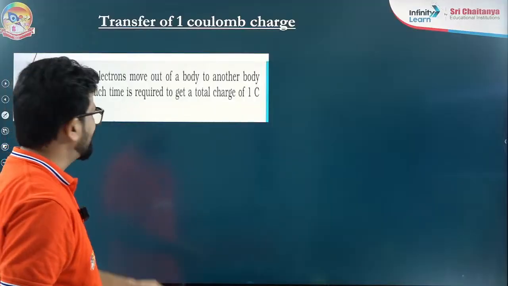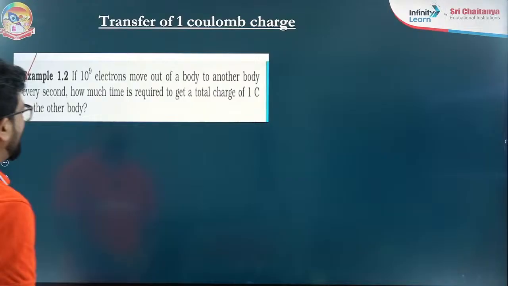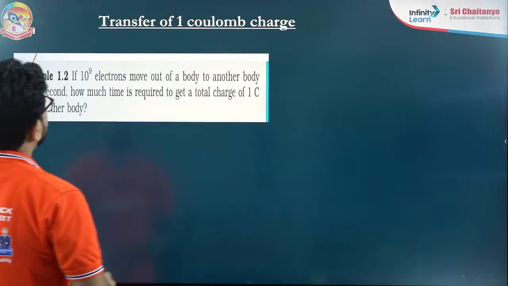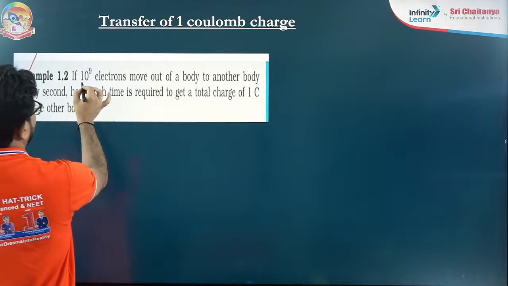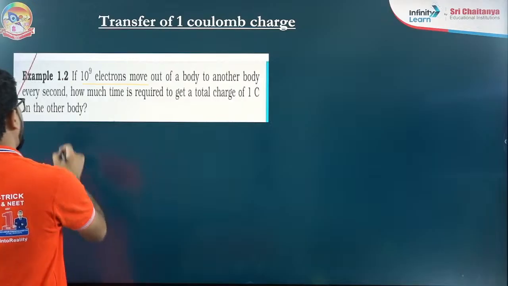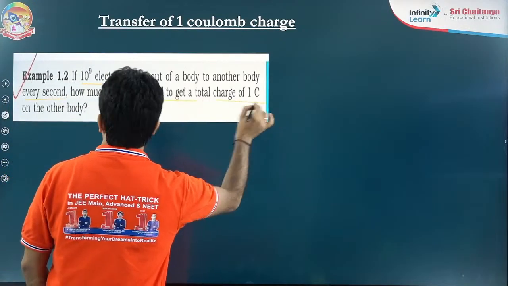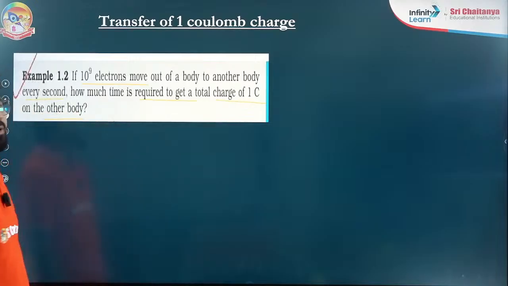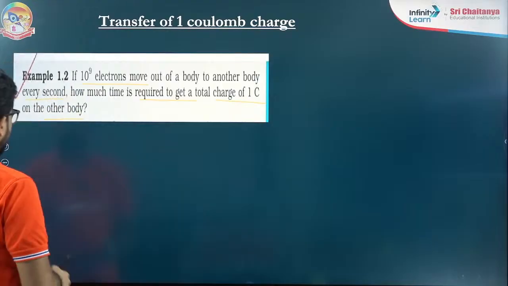The very first question is an NCERT solved example. I have taken it from there, and we will solve this. Transfer of 1 coulomb of charge. If 10 to the power 9 electrons move out of a body to another body every second, how much time will it require to transfer a total of 1 coulomb of charge to the other body? This is the one question. Now we have to solve.